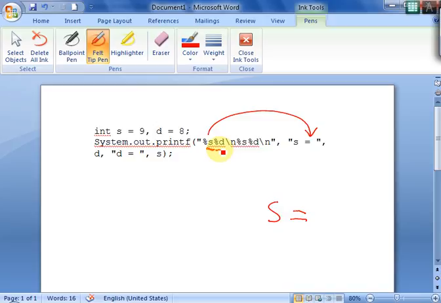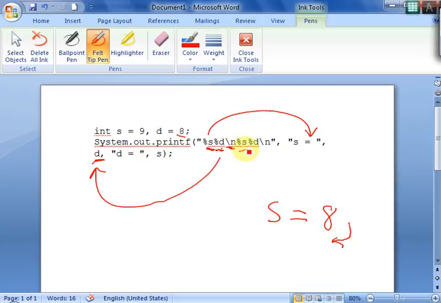After that you have a percentage d, and the d value is over here, d. Okay, so the next percentage d is for the next d is 8, so it will say 8, and then it is a slash n. It means go to the next line.